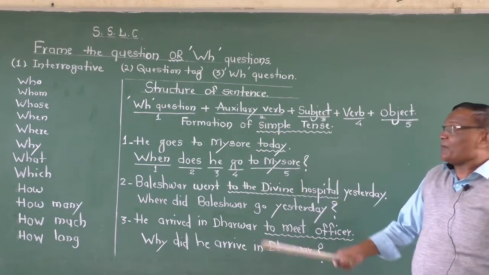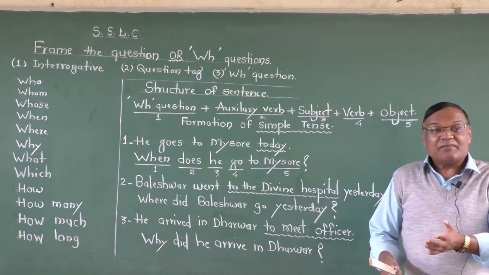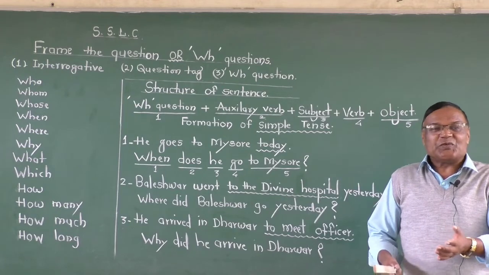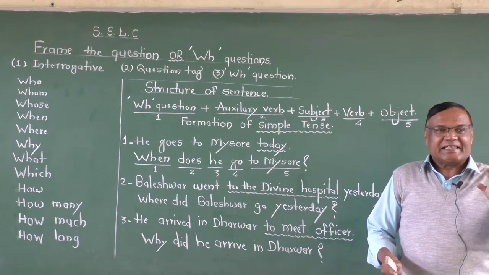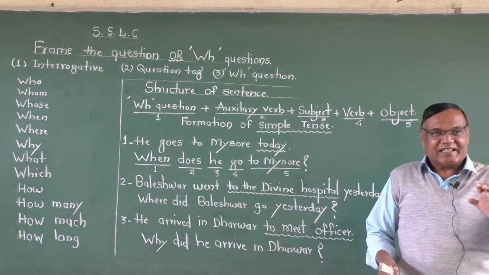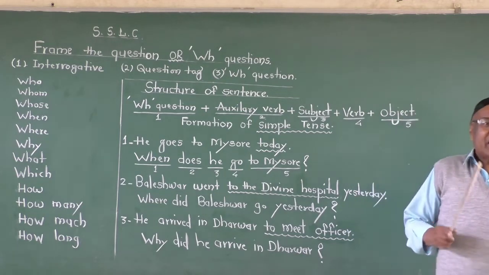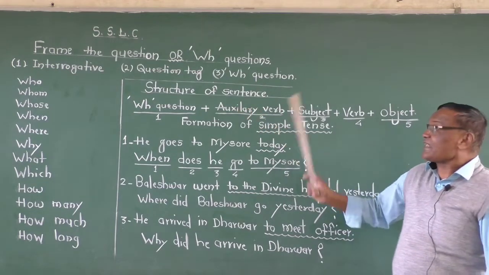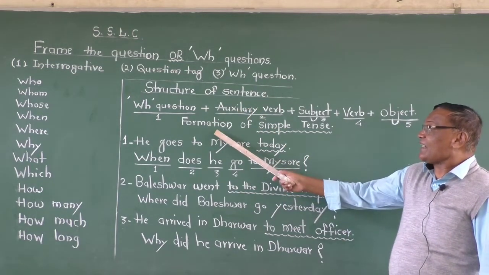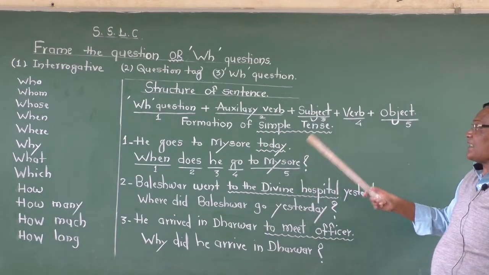Now these helping verbs, even in the formation of a simple sentence, last time in a question tag you used do, does and did. And mostly in the examination paper they ask in a simple tense formation, and that is why I wrote here simple formation of a simple tense.